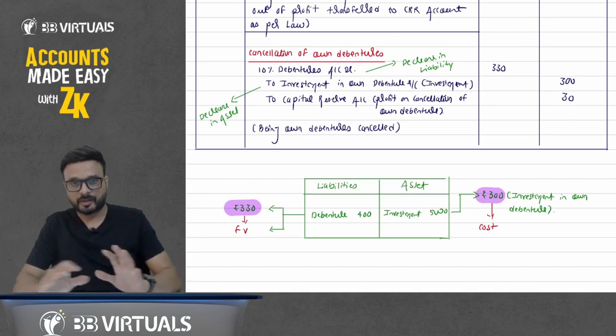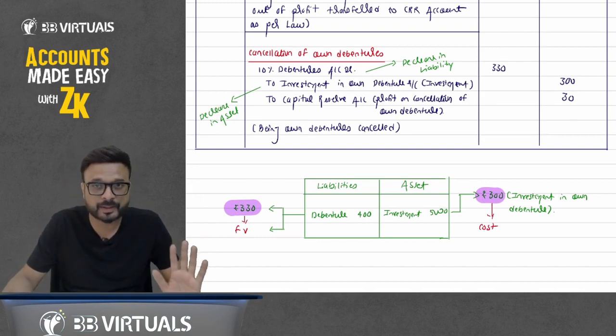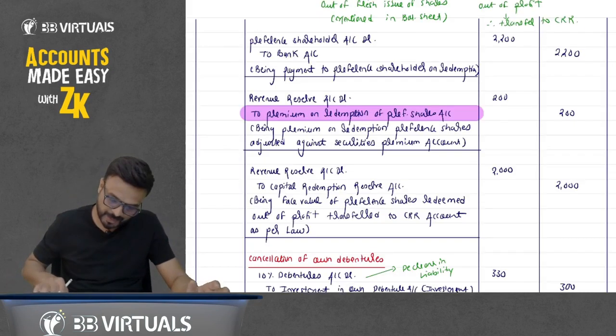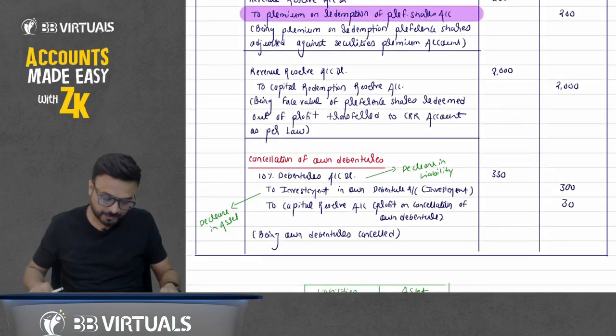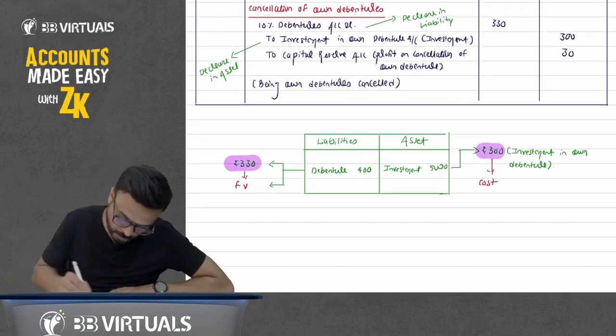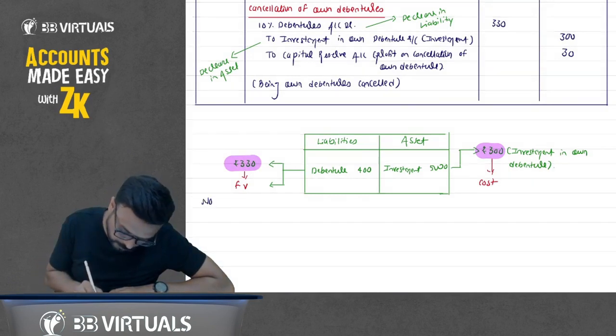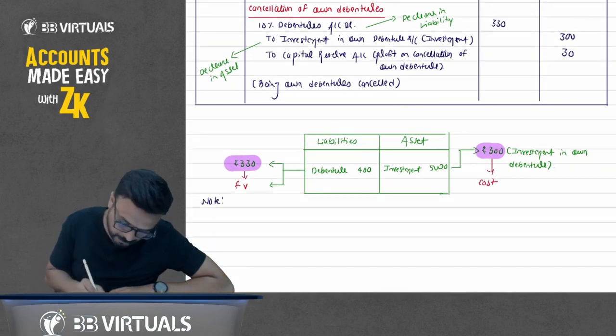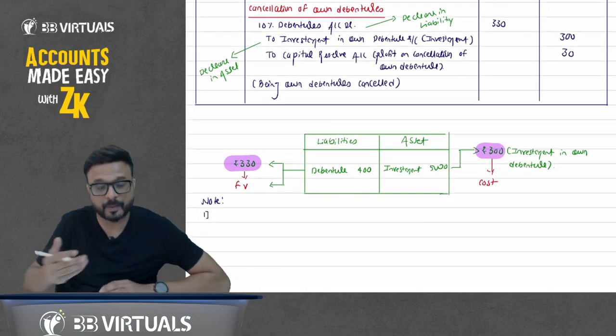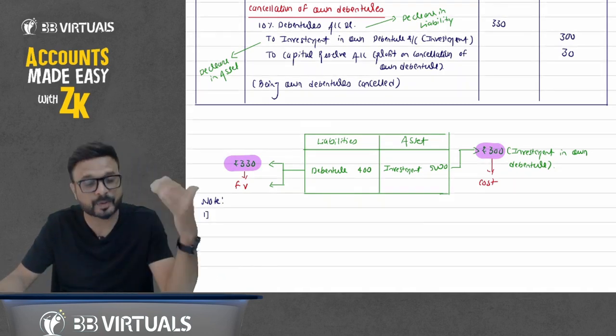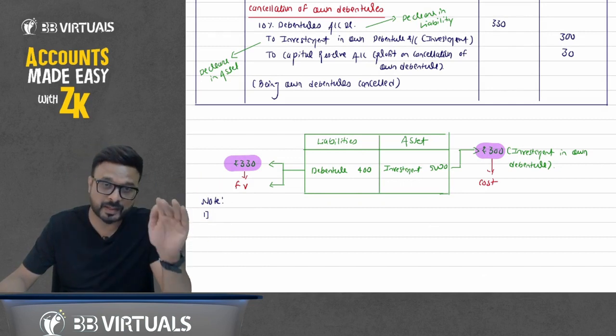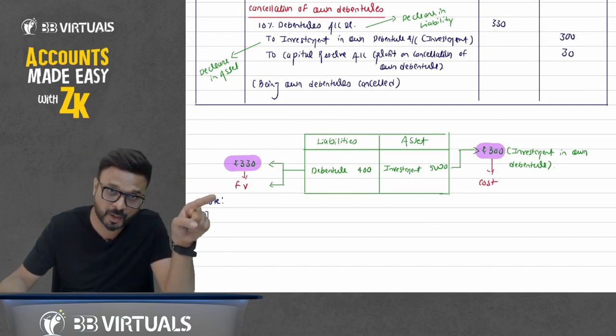Okay. Now we have done with the journal entries. Now we have to prepare the balance sheet. Okay. Now write down one note here. Write down note that is related to buyback of share, buyback of equity share is out of fresh issue of share, because it is mentioned in question. That's why we have not transferred to CRR account in case of buyback of equity shares.